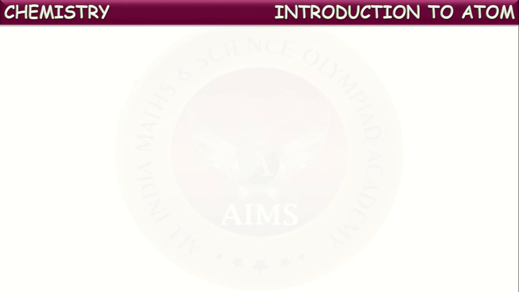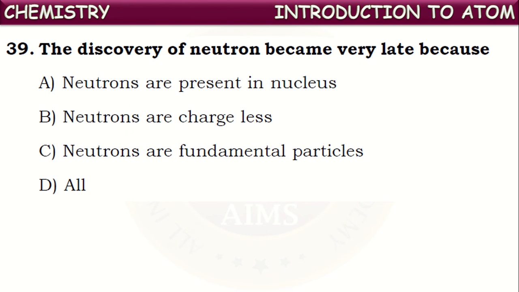Okay, next one. The discovery of the neutron became very late because, yes, electrons and protons were discovered long ago, but the discovery of neutrons took so much time. After a long time, they discovered these neutrons. This is because of the electrical neutrality of neutrons. There is no charge effect because of the neutrons' presence in the atom.